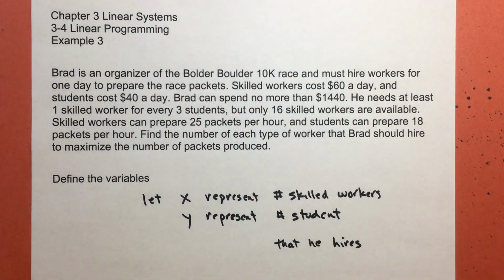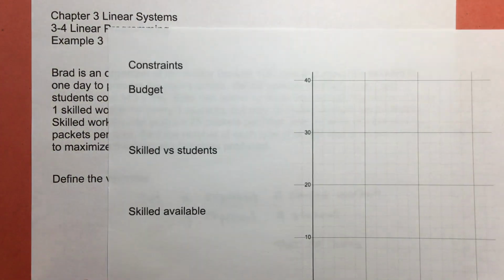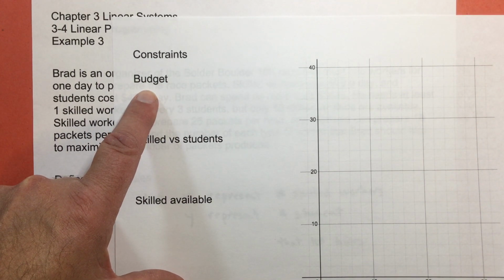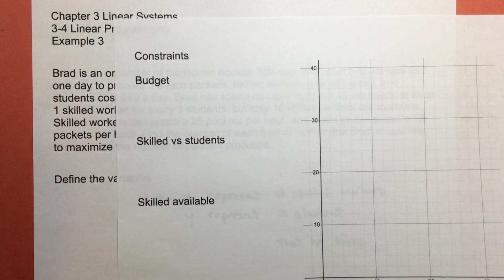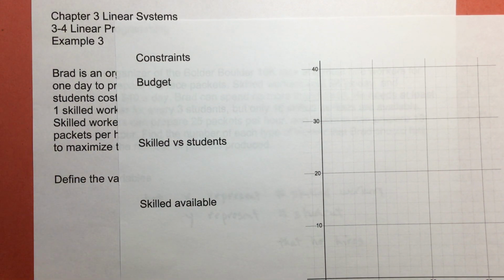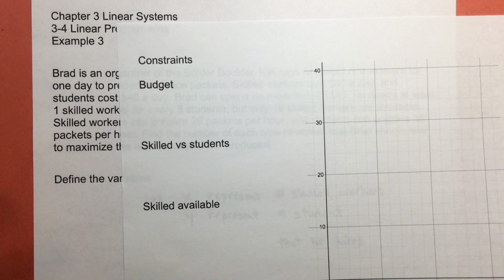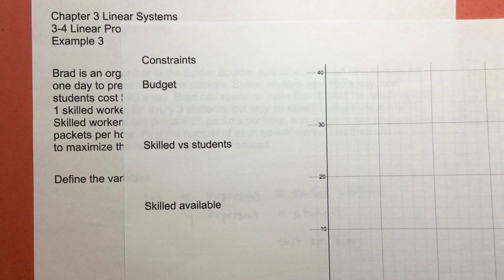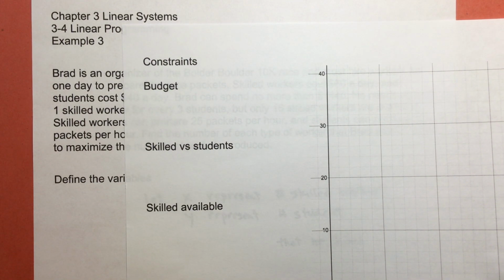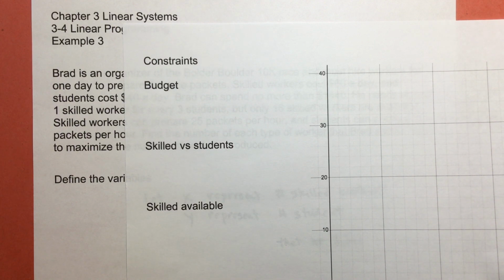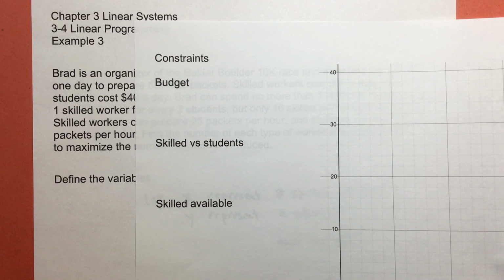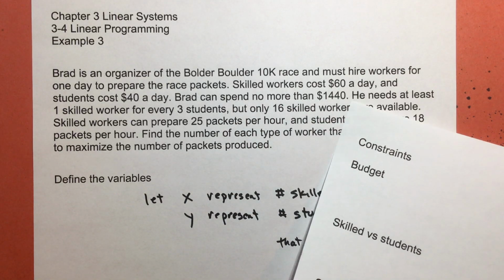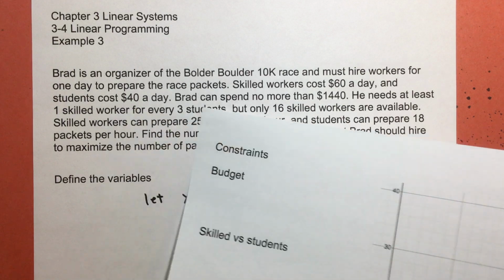All right, let's get to the constraints. He has a constraint for the budget. He only has $1,440 to spend in this part of it. He probably has other things that he has to pay for. There's probably permits, some fees, and other material costs. If it's anything like the Monster Dash, they have to rent all kinds of equipment. There are probably a lot of things under his budget. So you may be thinking $1,440 is not that much money, but it's probably just one small part. It's only the budget for this part.